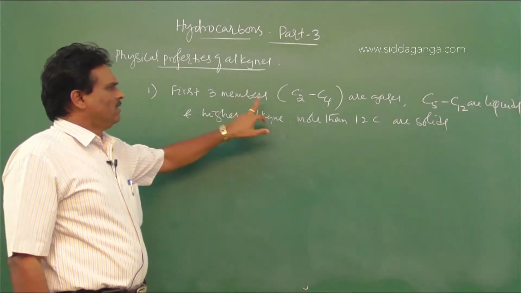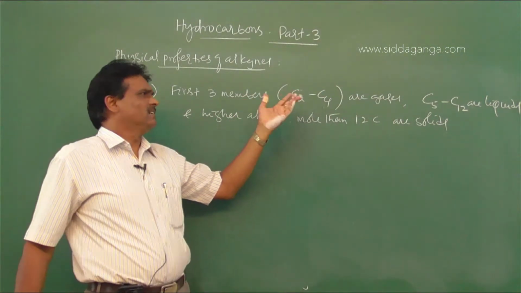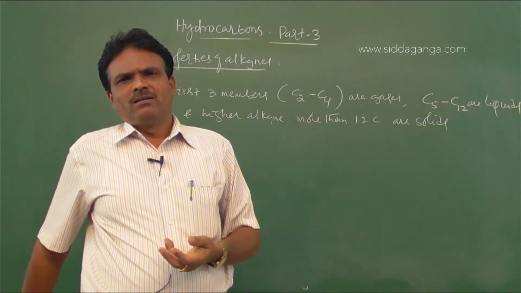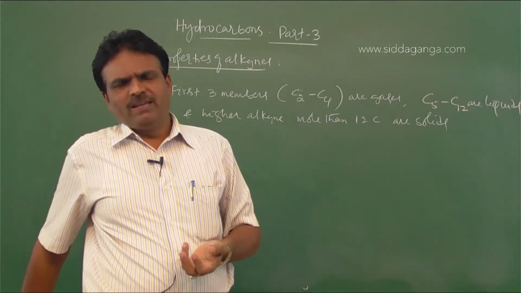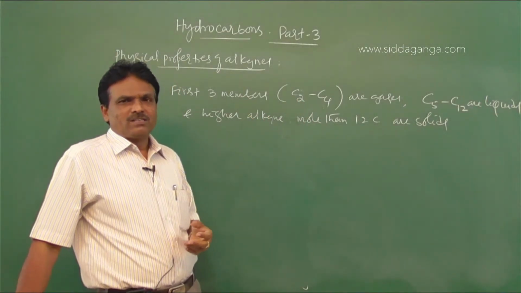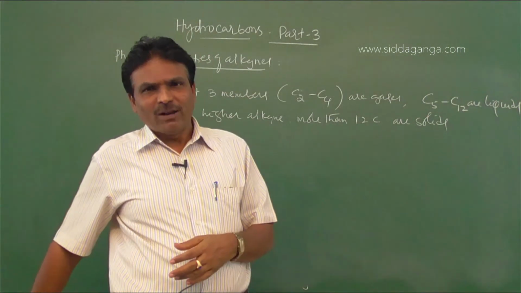Clear? First three members. Similarly, in case of alkenes also, C2 to C4 are gases. C5 to C17 in alkenes are liquids.